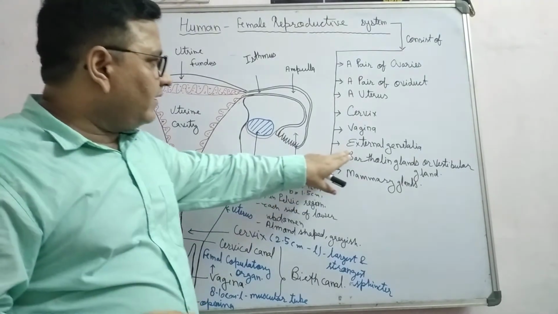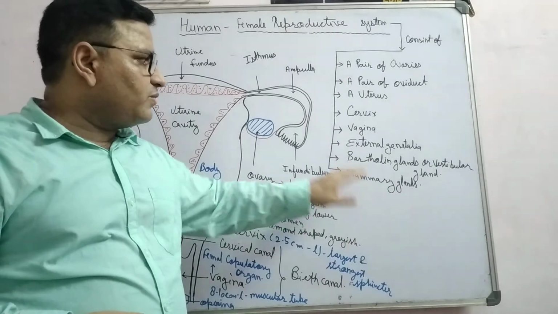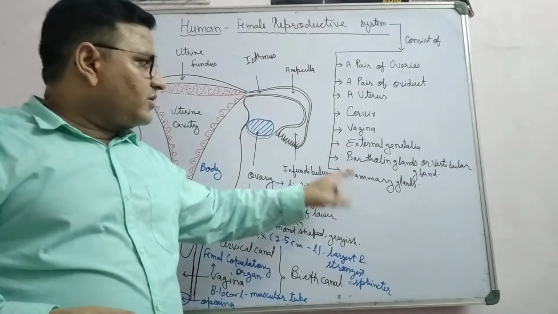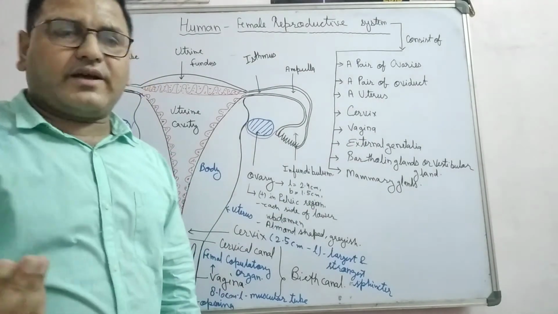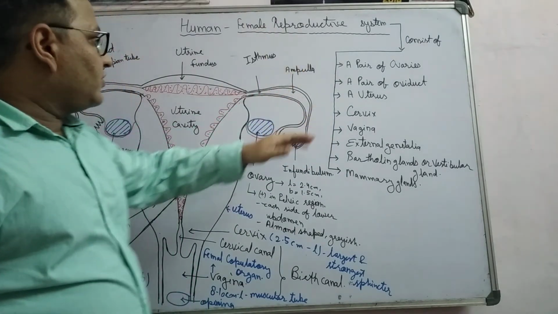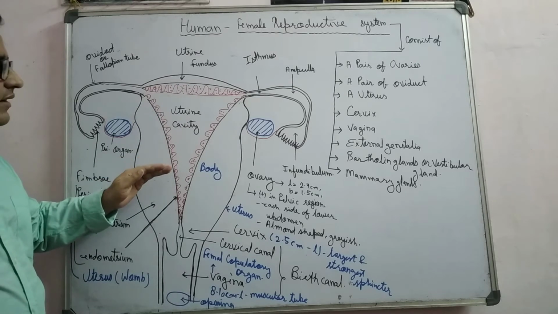So mammary glands are also included in this, because mammary glands provide milk, which is required for child care. So you can see the simplest diagram of the female reproductive system here.